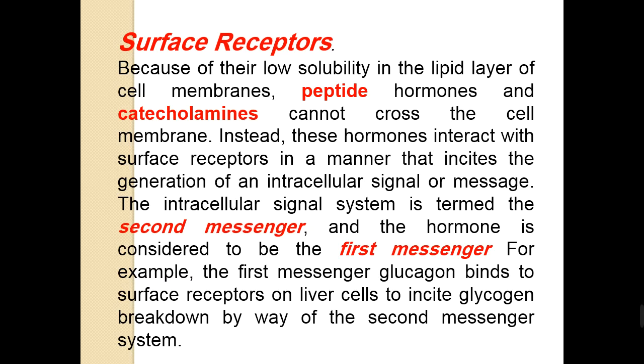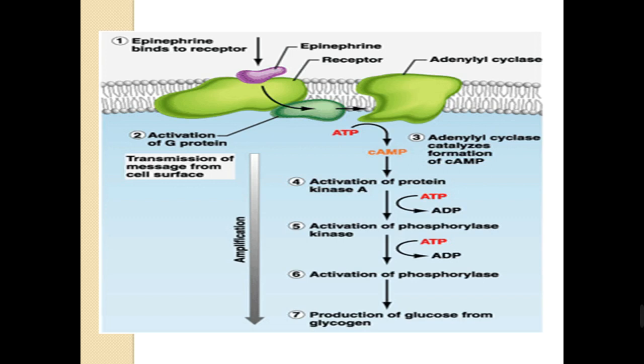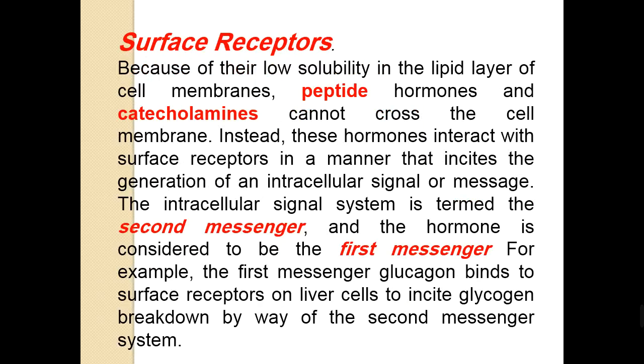As we remember, receptors can be divided into surface receptors, which are present on the surface of the cell, because of their low solubility in the lipid layer of the cell membrane.